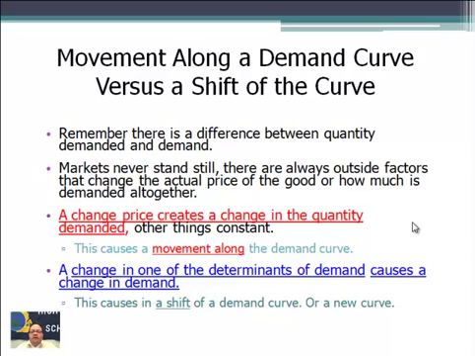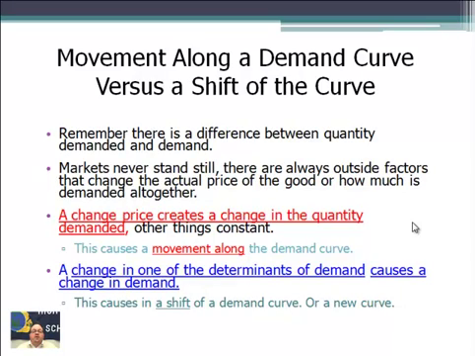Movement along a demand curve versus a shift of a curve. Remember, there's a difference between quantity demanded and demand. Demand is the whole story. Quantity demanded is at a specific price, $2. Markets never stand still. There's always outside factors that change the actual price of the good or how much is demanded altogether. A change in price creates a change in the quantity demanded. So if price changes, QD changes. This causes movement along the demand curve.